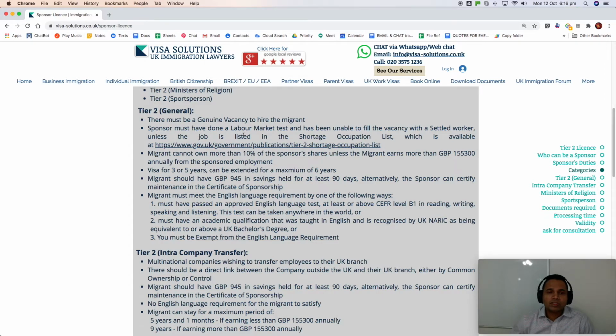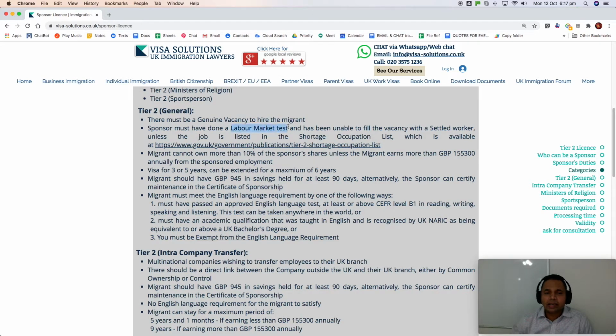The sponsor must have done a labor market test and been unable to fill the vacancy. The labor market test part is going to go out from 1st January 2021 onwards. So you don't need to put any advertisement or do any interviews or anything like that. You can hire anyone, but preferably you should have the normal interviews, normal HR process, and then you should hire. It should not be something like you randomly hire someone, but if it is through the normal HR process that you followed, then it should be fine.